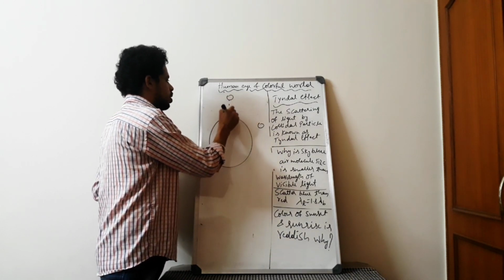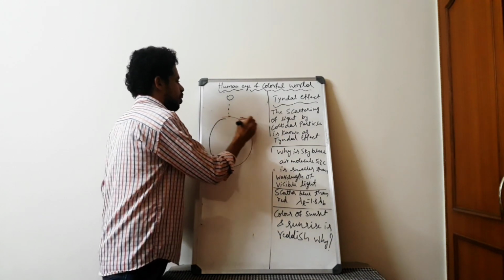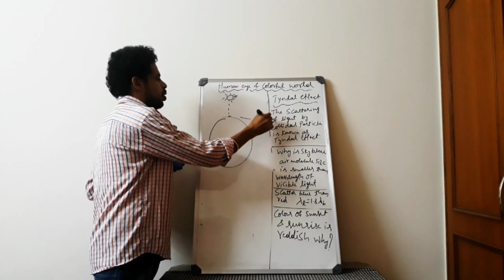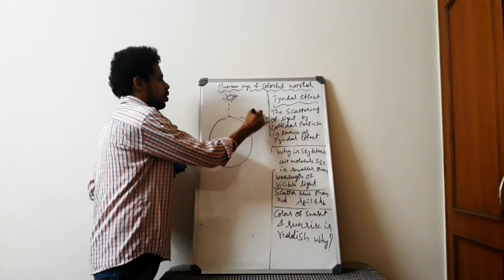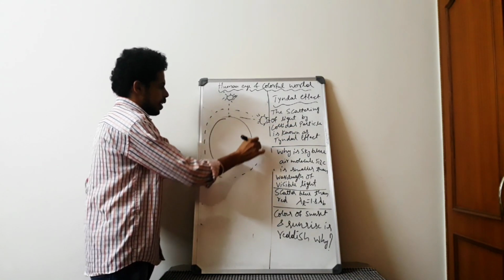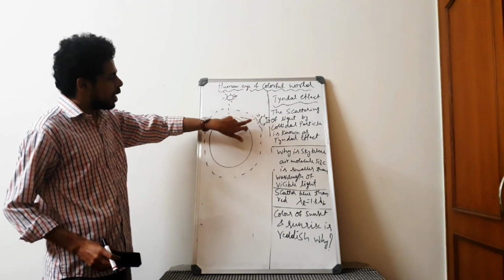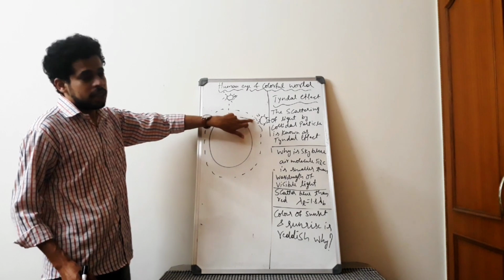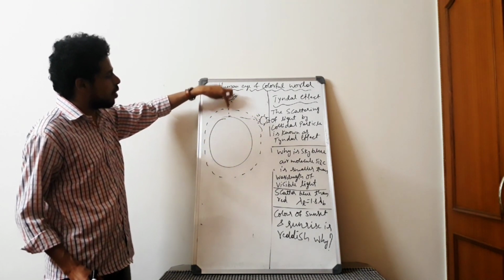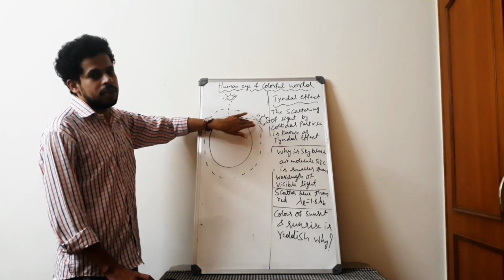Some relative positions I have taken. So there is an atmosphere of the earth like this. Whenever the sun is here, the light has to go through a thicker layer of this atmosphere. When it is here, it is not a thicker layer, it is a thin layer of atmosphere. When it is here, the light should go through a thicker layer of atmosphere.